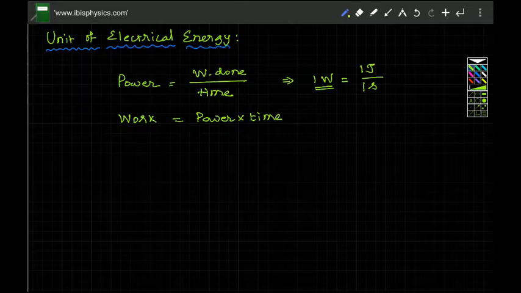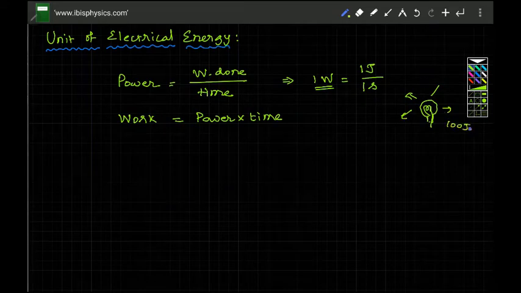Suppose you have a bulb, mostly we have these incandescent bulbs, right? If this bulb emits energy of, let us say, 100 joules of energy in 1 second, then we know that 1 watt is 1 joule per second, so it is equal to 100 watt. A bulb of 100 watt power consumes 100 joules of energy in 1 second. That's the meaning of 100 watt.